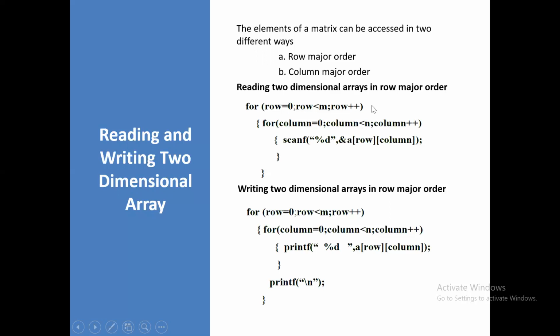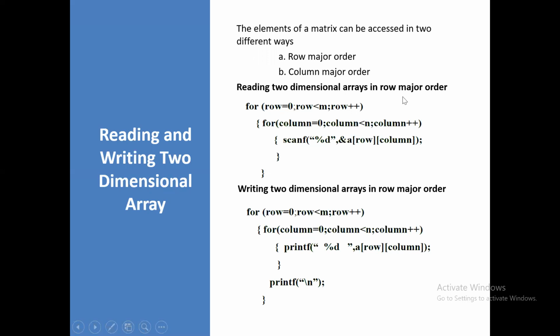First, we are going to see how to read the 2-dimensional array in row major order. Here I am reading the 2-dimensional array by considering row major order, so I am taking the reference with respect to rows.